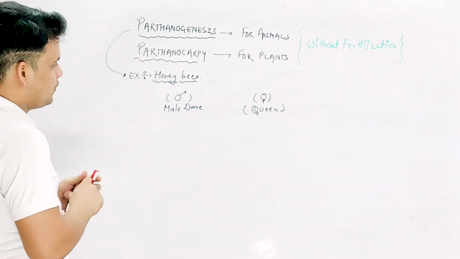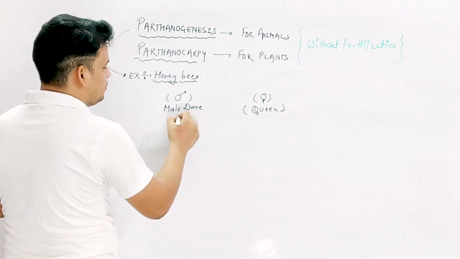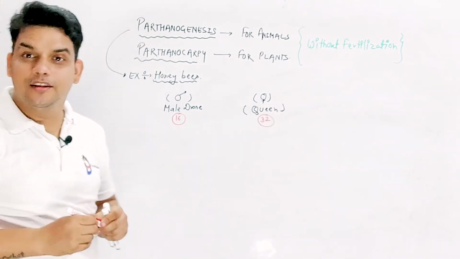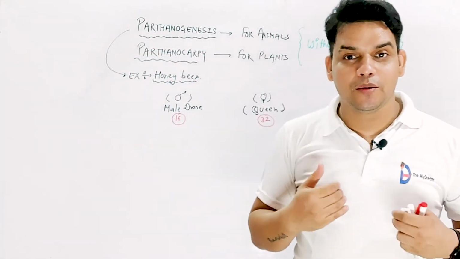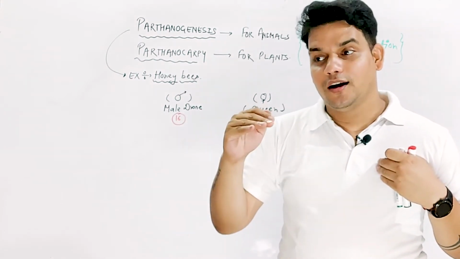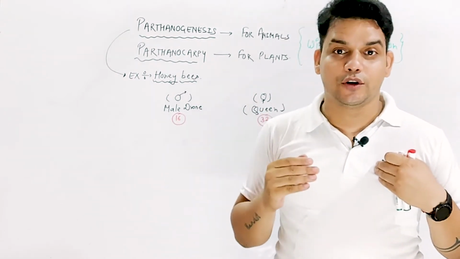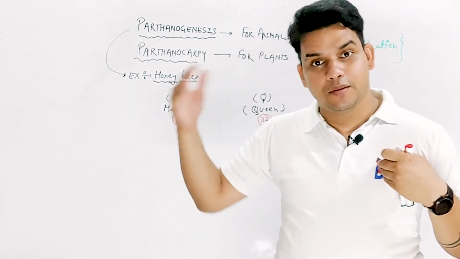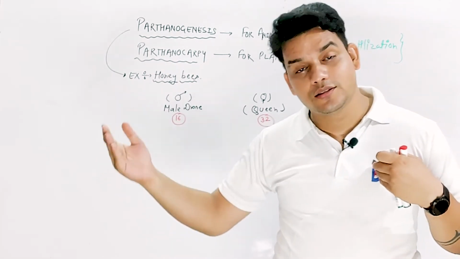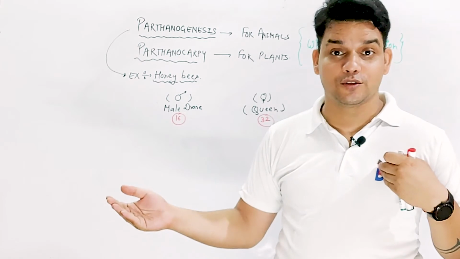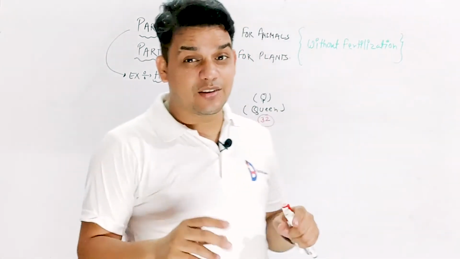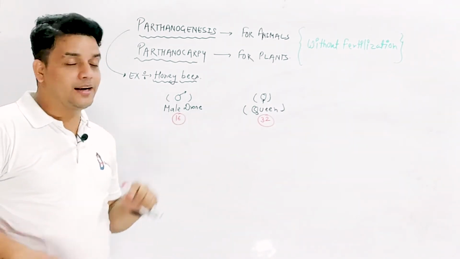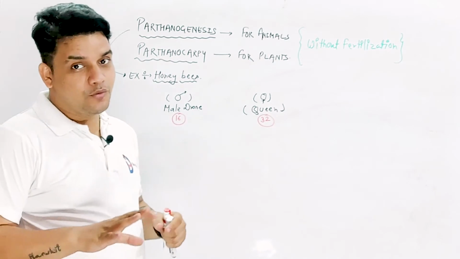First of all, the male has 16 chromosomes, whereas the female, or queen, has 32 chromosomes. That is different. If I am talking about human beings, we have 46 chromosomes. The girl also has 46 chromosomes. My sperm cell has 23 chromosomes, and my partner's egg cell also contains 23 chromosomes. But the honeybee is different: the male drone has 16 chromosomes and the queen has 32 chromosomes. Remember what I told you?